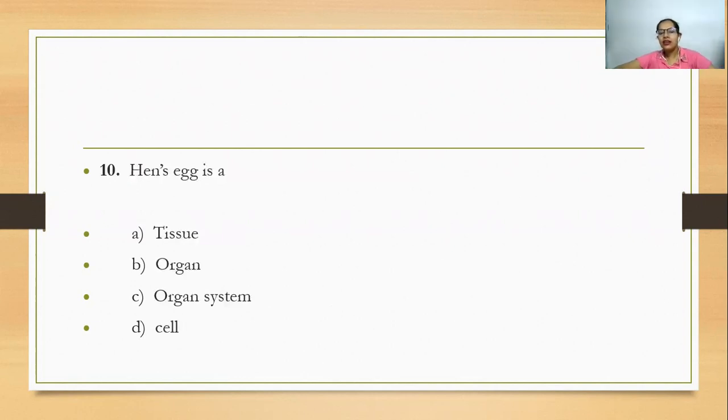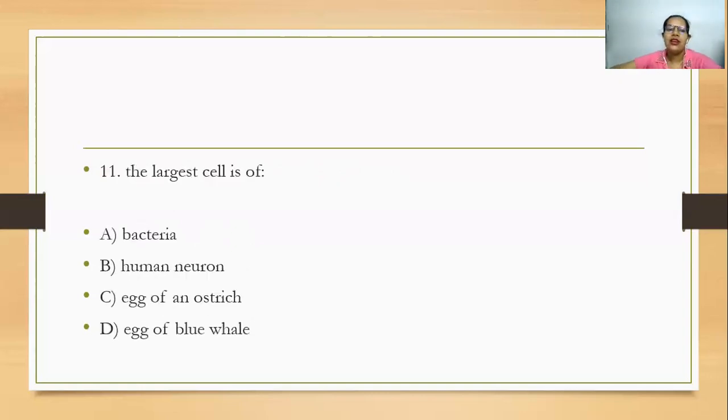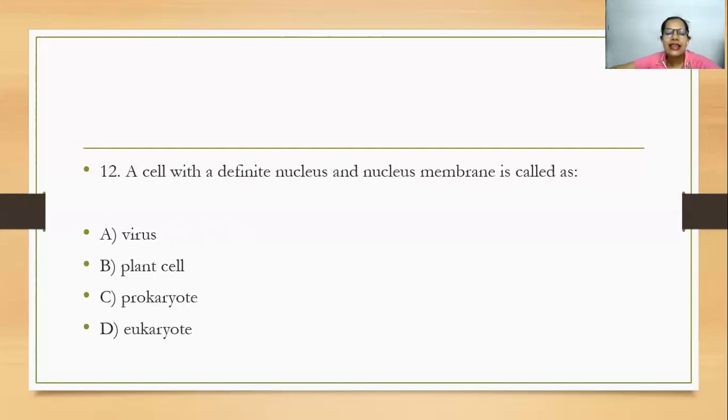Next, an egg is a what? It's a single-celled organism. It is the largest cell which you can see with your naked eye. The largest cell, again just the repetition, is the egg of an ostrich. A cell with a definite nucleus and nuclear membrane is called what? We know, as we have discussed, that prokaryote means what?